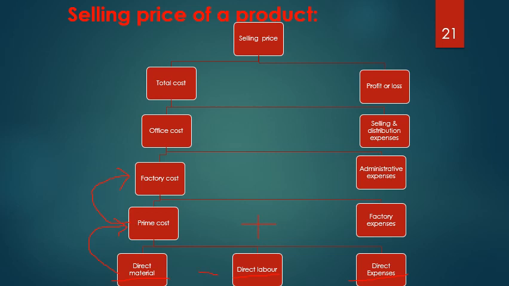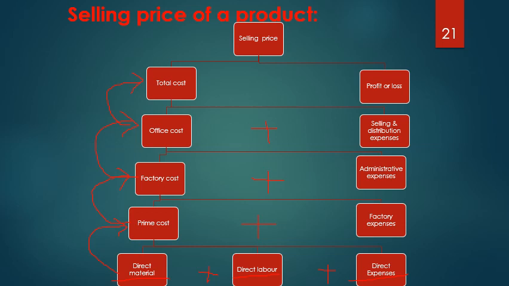Prime cost added with factory expenses, or factory overheads, or factory on cost, all are one and the same, we get factory cost. Factory cost added with administrative expenses or office expenses or office overheads or office on cost, they're all one and the same terminology, they make up office cost. Office cost added with selling overheads or selling expenses or selling on cost, we get total cost.